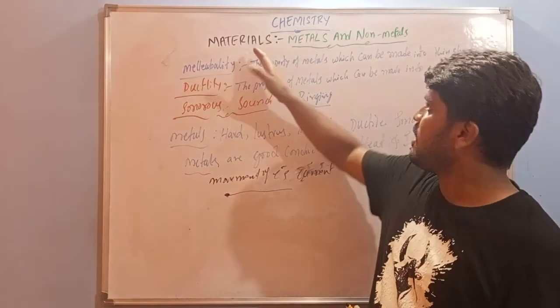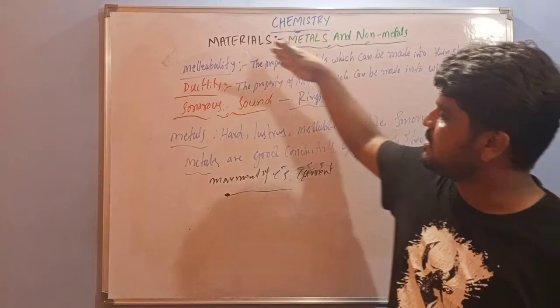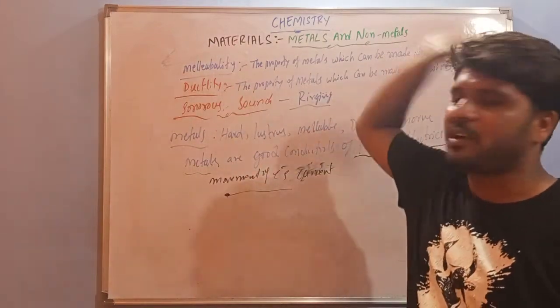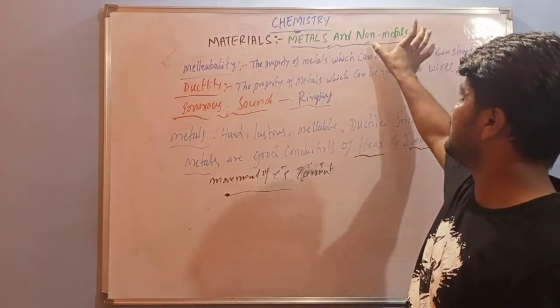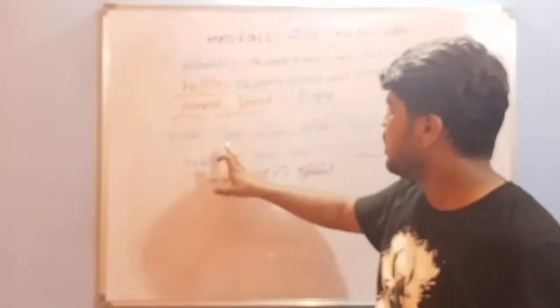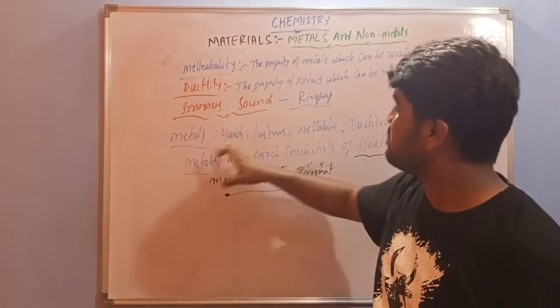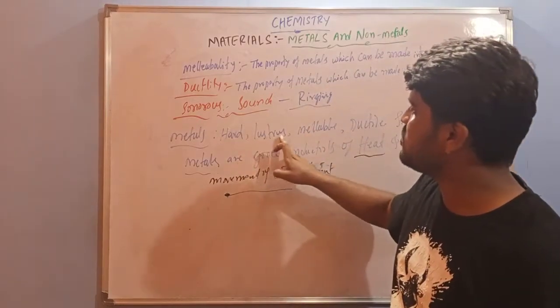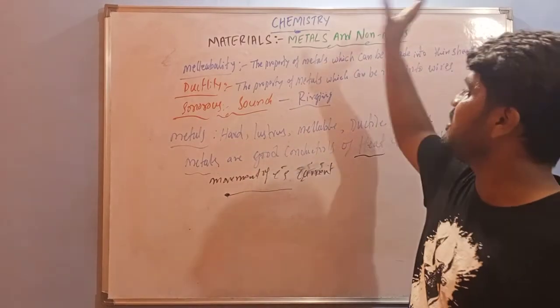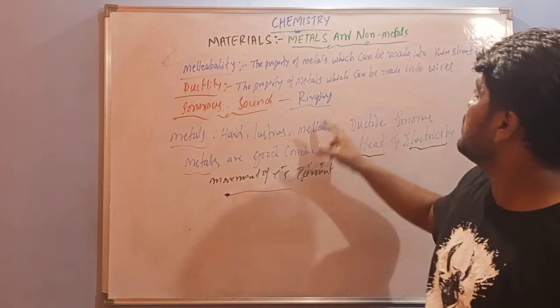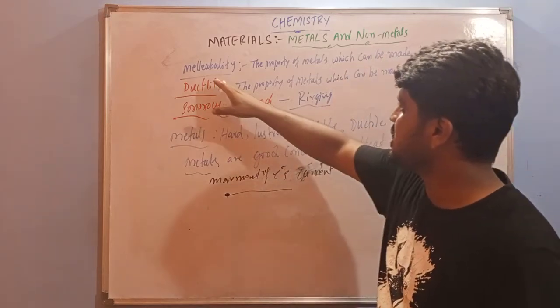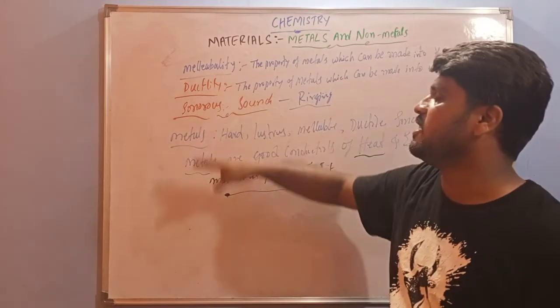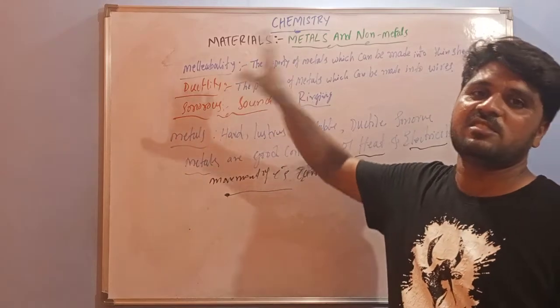Non-metals don't have all these properties. Metals are hard, but non-metals are soft. Non-metals are not lustrous; they are dull in nature. Non-metals don't have malleability and ductility, and don't give the sonorous sound.